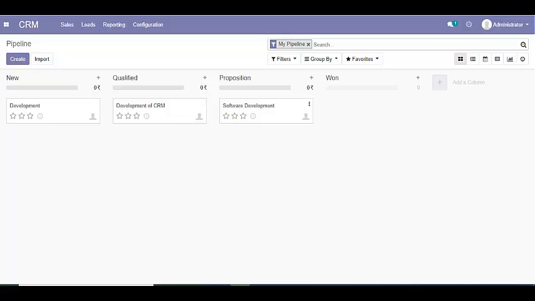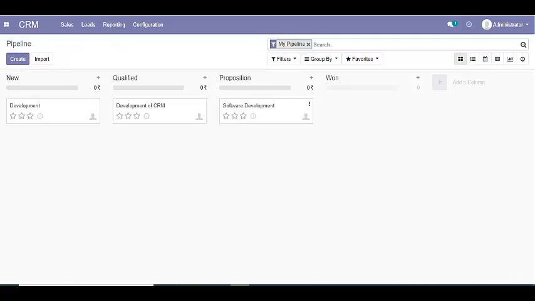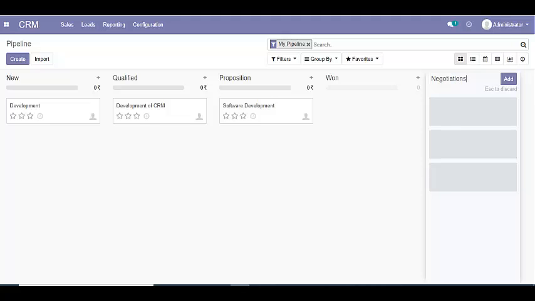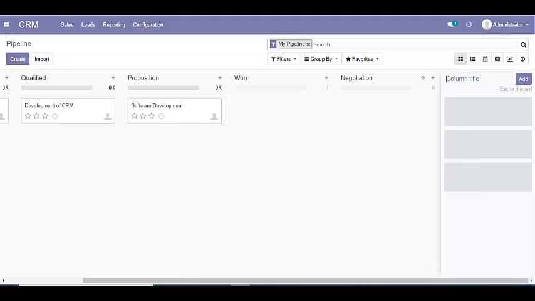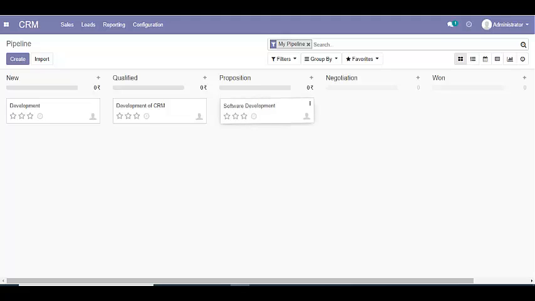Now, we were talking about proposition stage. In proposition stage, as I told you, when the prospect receives a quotation, the success rate will become 50%. We can add more stages here, like negotiation. We can move this opportunity to negotiation stage to make it more clear. Here, the success ratio will become 75%.